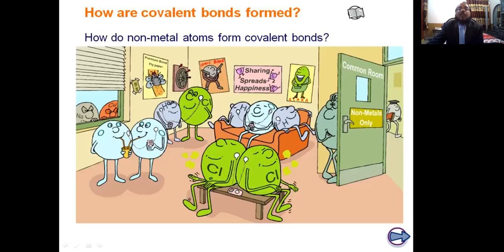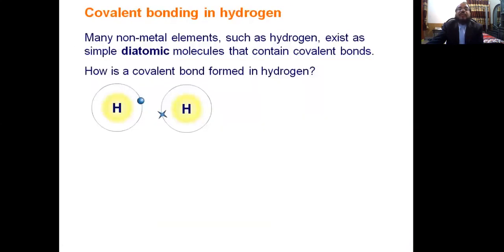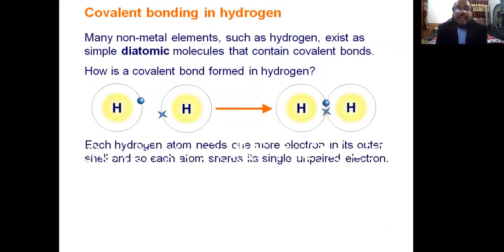How are covalent bonds formed, and how do non-metal atoms form covalent bonds? The covalent bonding in hydrogen. Students, you know the atomic number of hydrogen is 1, and for the formation of the hydrogen molecule or hydrogen gas, many non-metal elements such as hydrogen exist as simple diatomic molecules that contain covalent bonds.